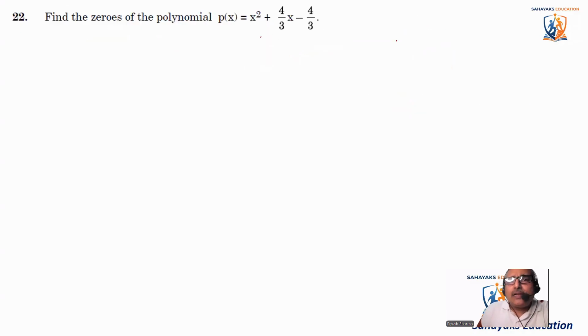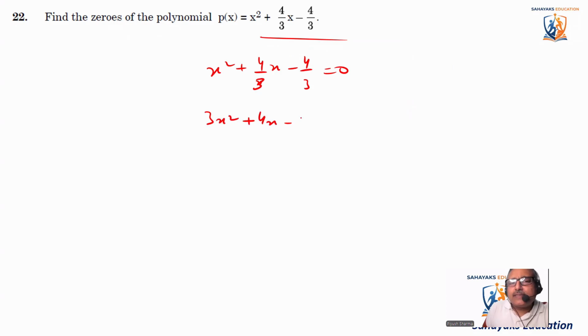Find the zeros of the polynomial. We have the equation x square plus 4 by 3x minus 4 by 3 is equal to 0. This is the equation. Let's multiply the entire equation by 3. So it becomes 3x square plus 4x minus 4 is equal to 0. And now we need to factor it. 3 times 4 is 12. We'll factor it. It comes as 3x square plus 6x minus 2x minus 4 is equal to 0.